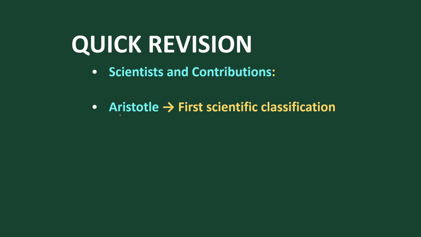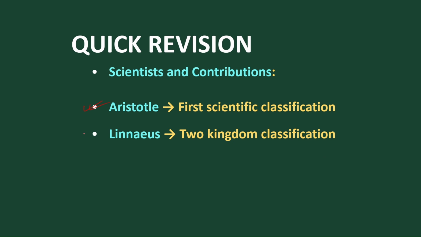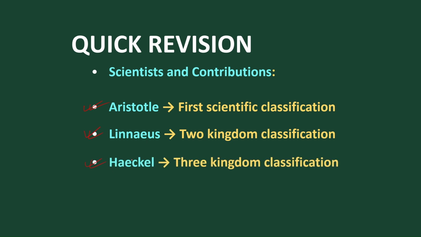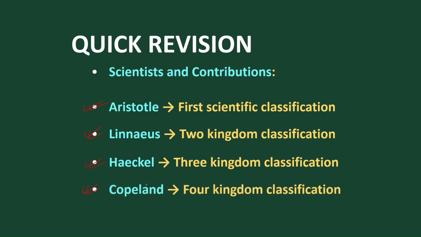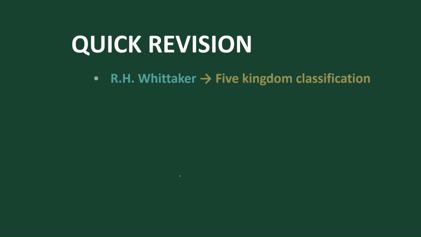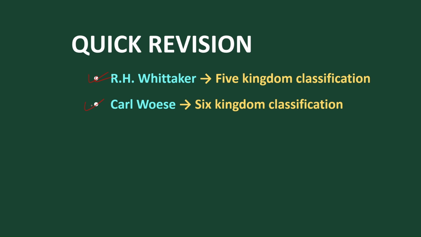First, Aristotle. The first scientific approach was given by Aristotle. Second, Carolus Linnaeus gave the two kingdom classification. Third, Haeckel gave the three kingdom classification. Fourth, Copeland contributed the four kingdom classification. Then R.H. Whittaker contributed the five kingdom classification. Scientist Carl Woese contributed the six kingdom classification.